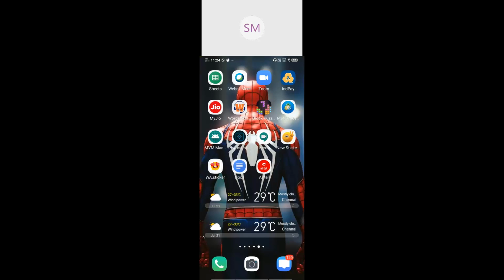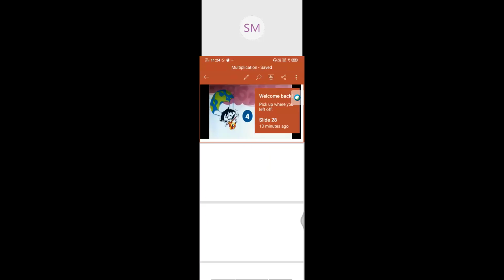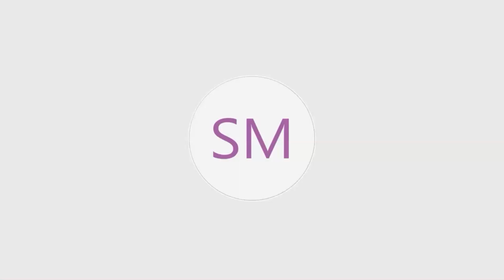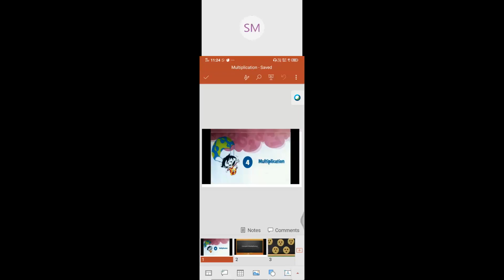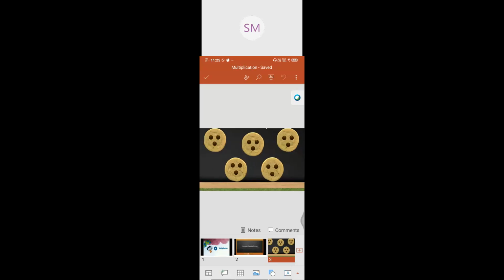That means multiplication. If you have the notebook, better keep it nearby and note it down. So first, what is the concept of multiplication? Now you said there are 5 groups of body parts: legs, feet, eyes, ears, hands, isn't it? So there are 5 groups in that. How many body parts in each? Two each. So we have to go based on that only.